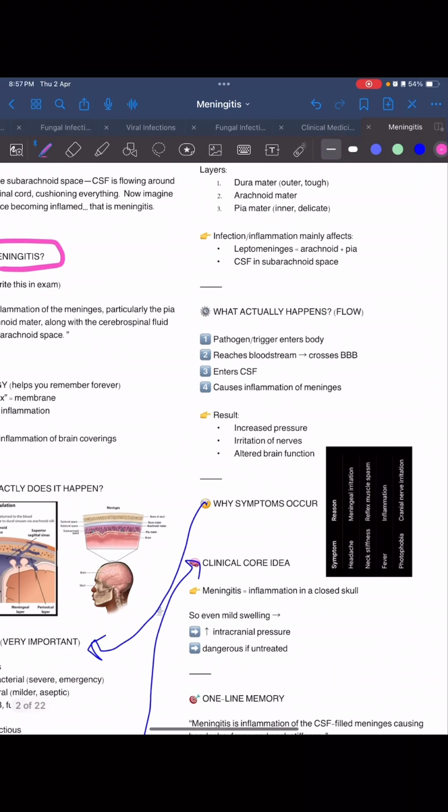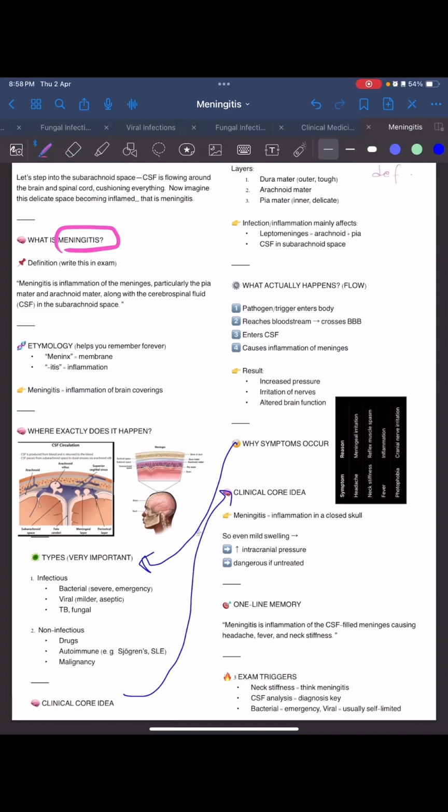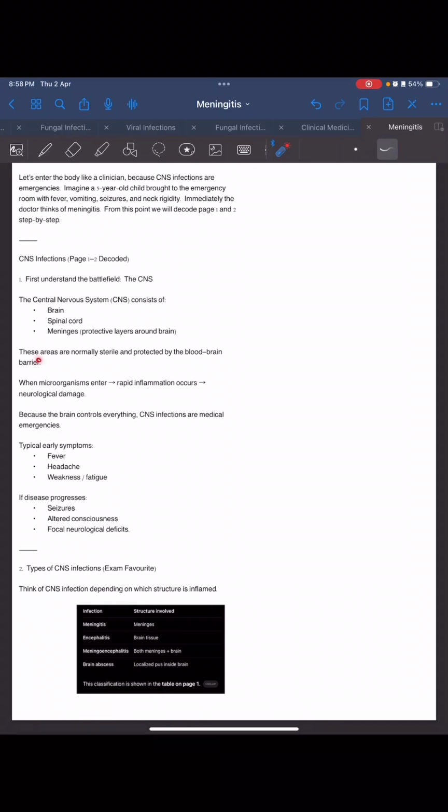So till now, what have we seen? We have defined what meningitis is. Then we have covered the layers of the brain and understood the anatomy, and then we have seen the pathogenesis. The organism enters, reaches the blood, crosses the blood-brain barrier, enters the CSF, and then causes inflammation of the meninges. As a result there is increased pressure and nerve irritation, and we have seen the symptoms and the reasons. Then we looked at the normal sterile protection, and the early and late symptoms: initially fever, headache, weakness, fatigue, but later it progresses to seizures, altered consciousness, and focal neurological deficits.